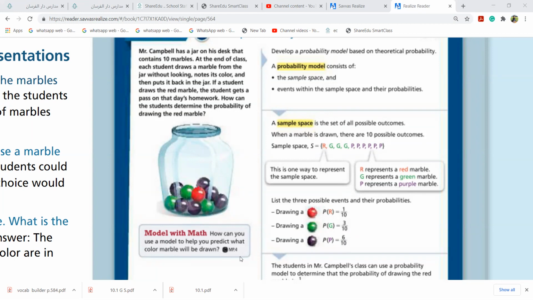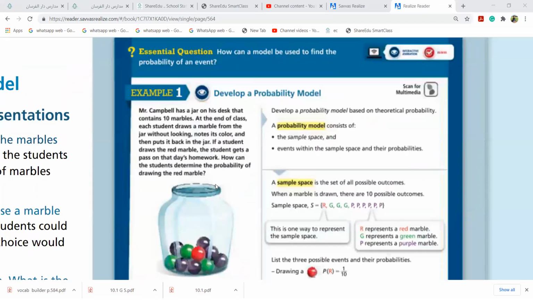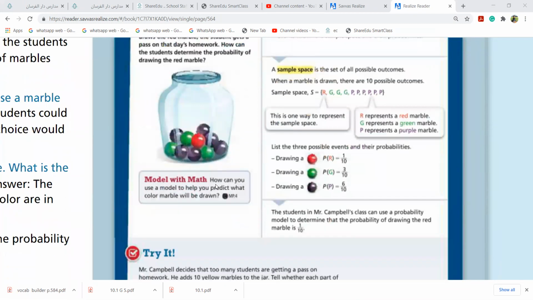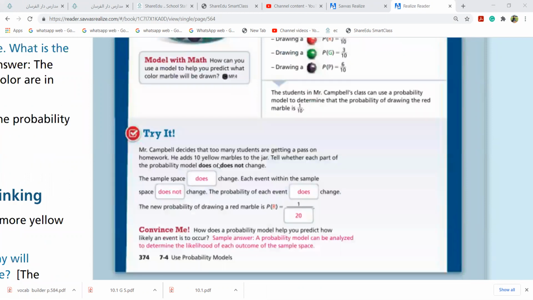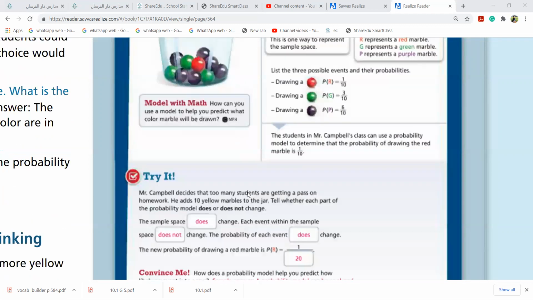Now, Judy, probability of drawing a red marble. How many red marbles do you see here? 1. So what is your answer? 1 over 10. So Mr. Campbell decides that too many students are getting passes on homework. He adds 10 yellow marbles to the jar. There were 10 here, and now they become 20.